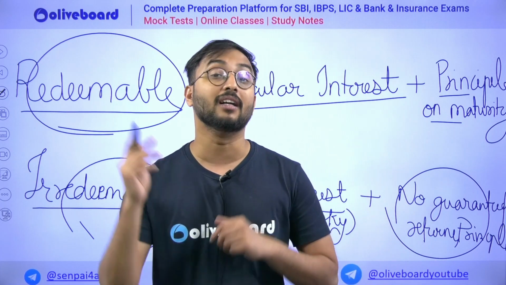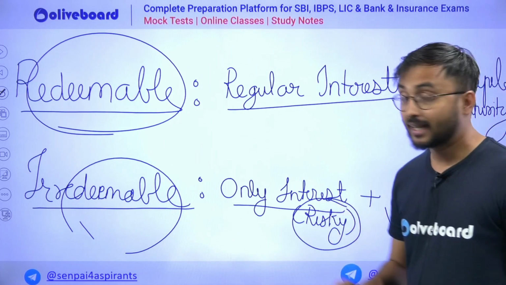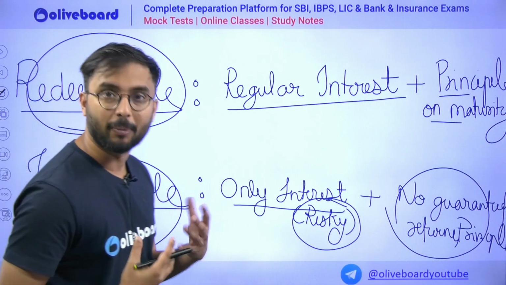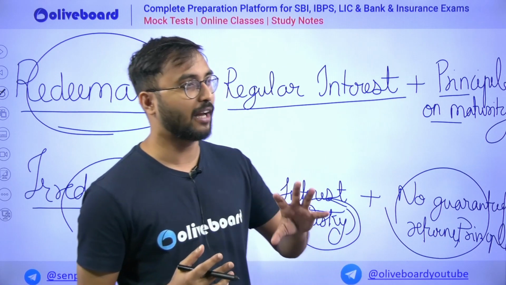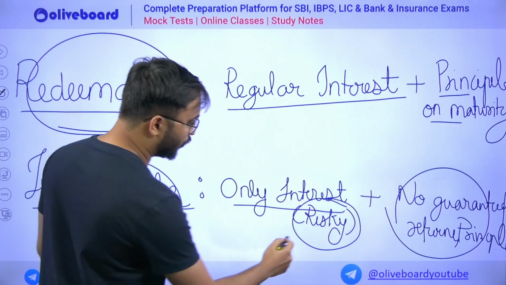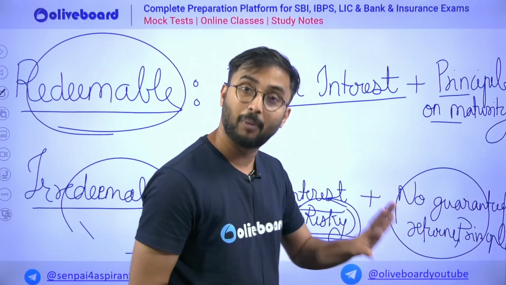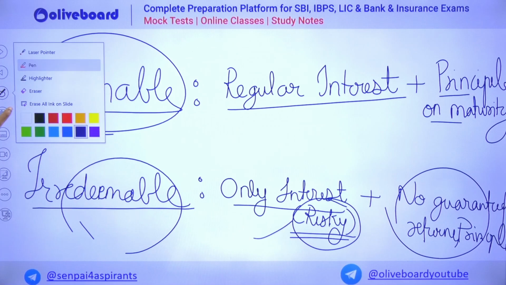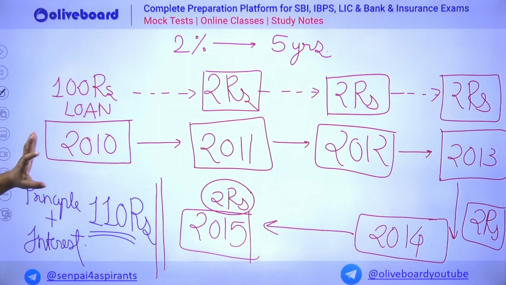Then one question comes: why will the girl invest? It's because generally the interest rate, in the first case of redeemable, was just 10%. Maybe in an irredeemable bond it may be 50%. So people who are risk takers think, okay, I'll put the money in a risky company where I'm getting more returns. Wherever the interest is high, it again becomes risky because there is no guarantee that you will get the principal, but the yearly return of your interest is higher, 50%, right? Just for example we are considering that interest. Now let us understand in more depth what redeemable and irredeemable bonds are.